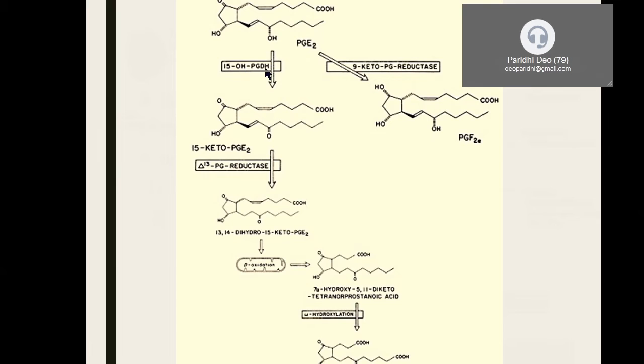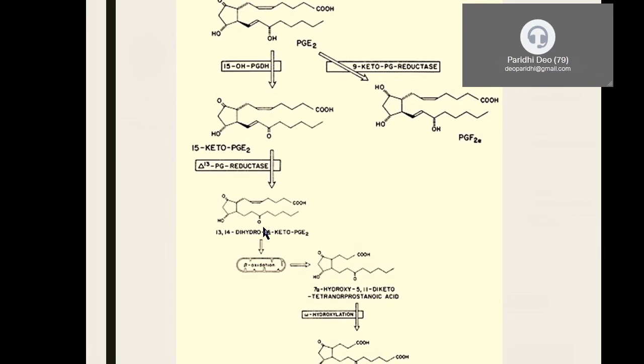Here, 15-hydroxyl PGDH was acting on this molecule, converting PGE2 into 15-keto PGE2. Why do we call it 15-keto? Because at the 15th carbon atom, there is an introduction of a keto group into the molecule. Now the second enzyme which is going to act here is delta 13 prostaglandin reductase. Reductase is a group of enzymes which carry out reduction reactions. Thus it gives a product called 13,14-dihydro-15-keto PGE2.